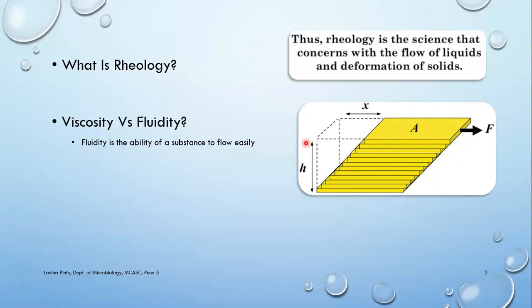But what happens when there is internal friction between these layers? When there is internal friction between these layers, the fluid will show resistance to that movement, and this resistance is nothing but viscosity.